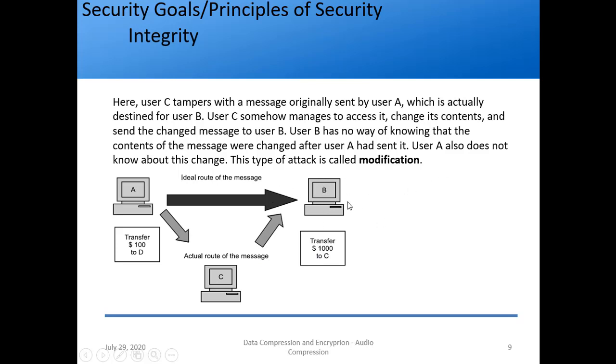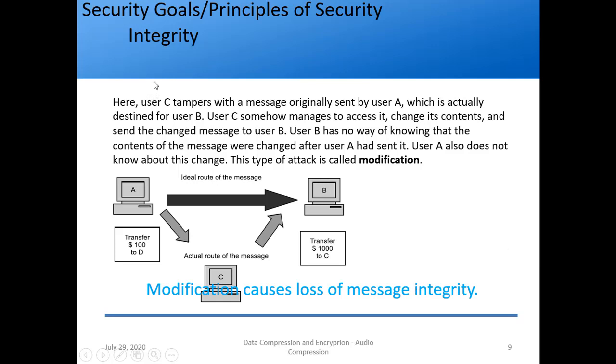So for example, if this is a bank, what will it think? It has come from A only, because the bank does not know what is happening in between, right? So the amount will be debited from A, but it will not be transferred to B, it will be transferred to person C, right? This type of attack is called what? Modification. Why is it called modification? Because it is obviously modifying the data, right? So modification causes loss of message integrity.